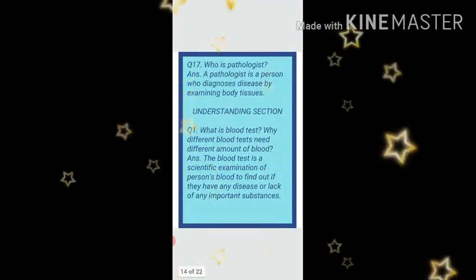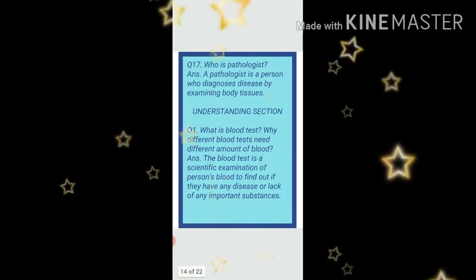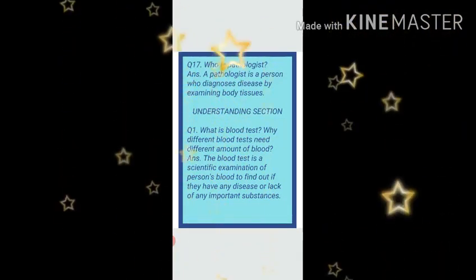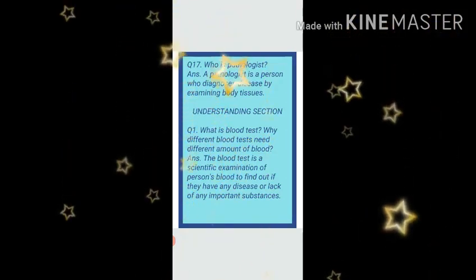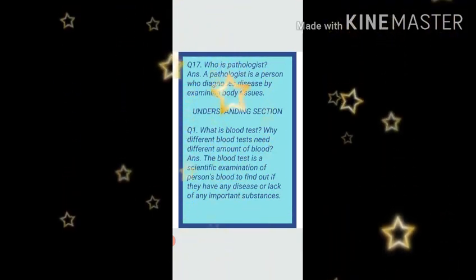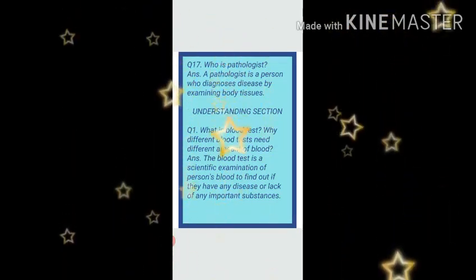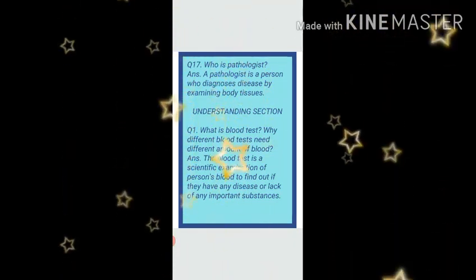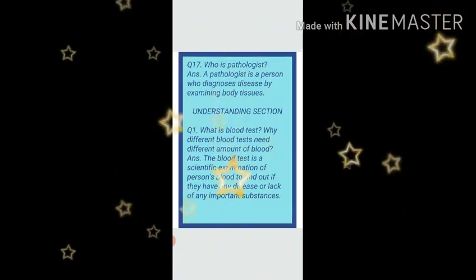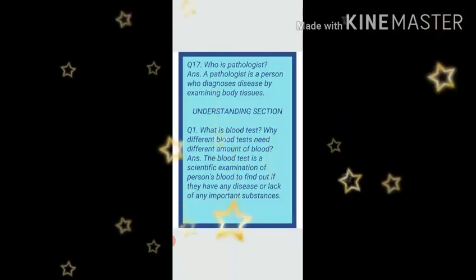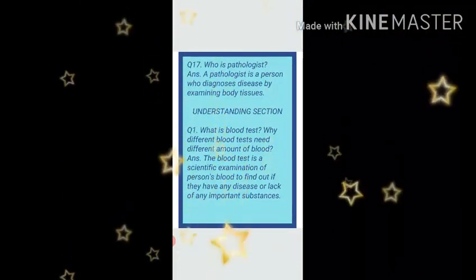Now question number 17. Who is pathologist? So I have explained you. A pathologist is a person who diagnoses disease by examining blood tissues. Now we will start understanding section. After writing knowledge section, you will start understanding section. You will give heading understanding section.